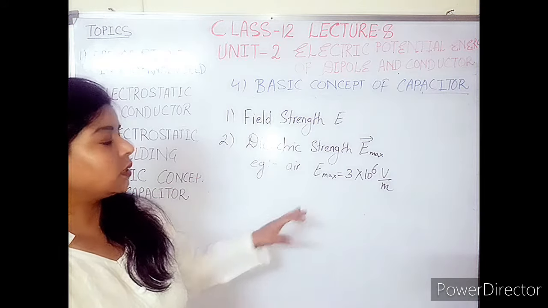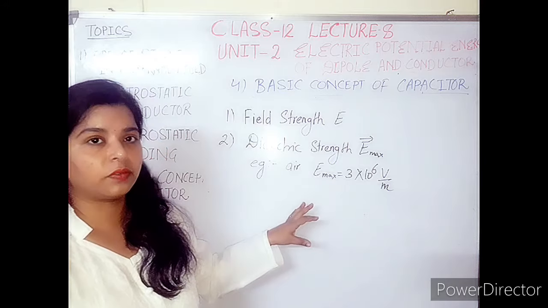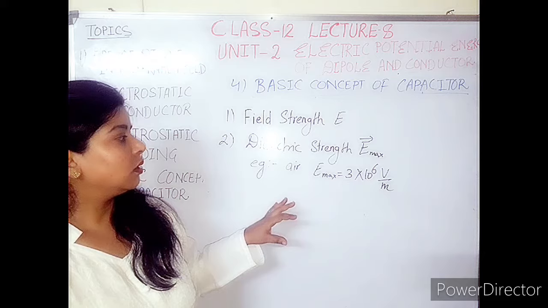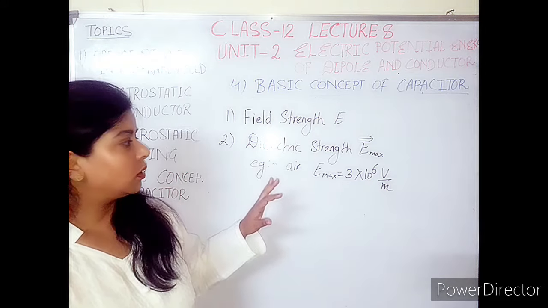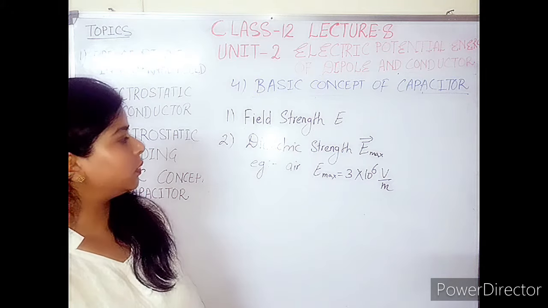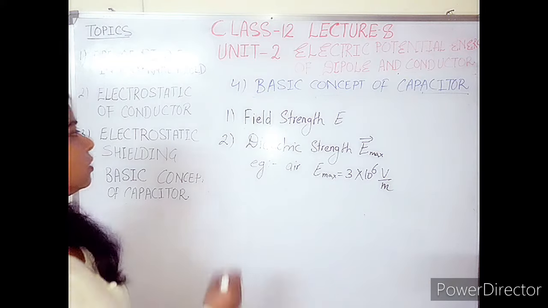That is a very important factor. You know the lightning effect, so this is related to the lightning effect. This particular value of E is the maximum value till which air particles cannot be split into smaller particles or broken down.